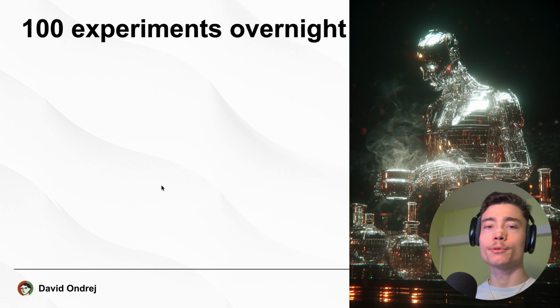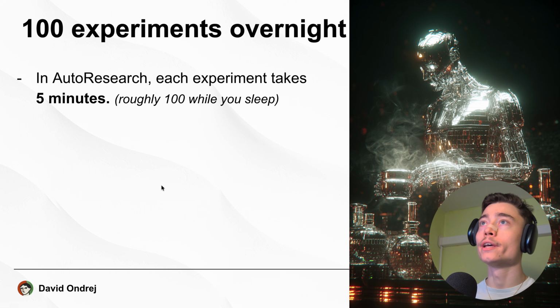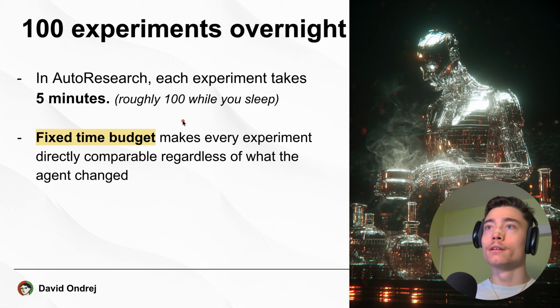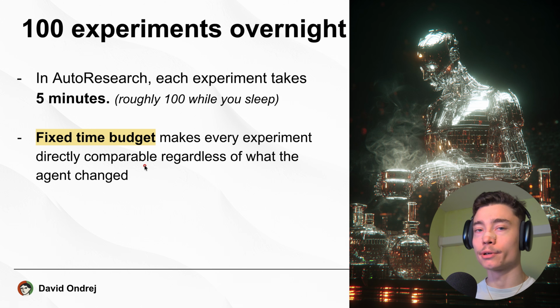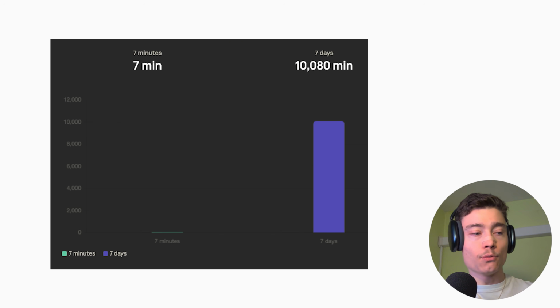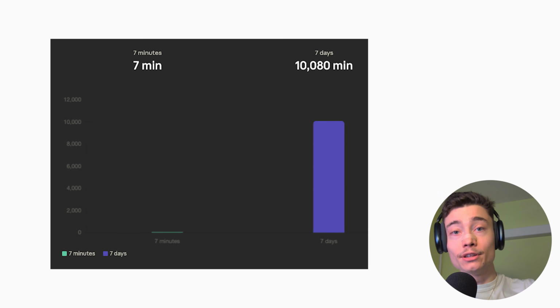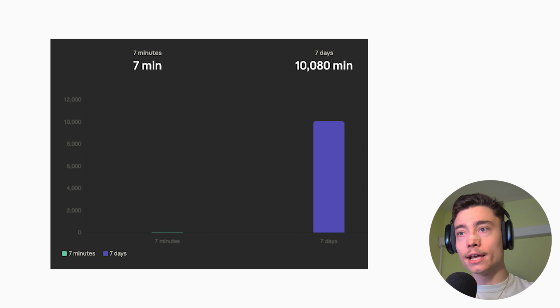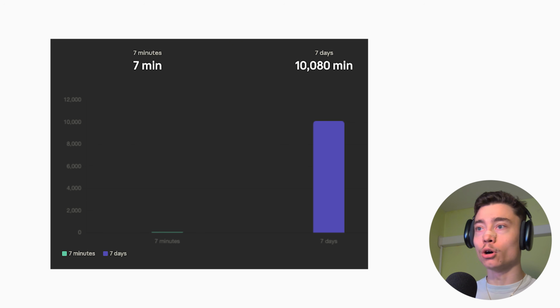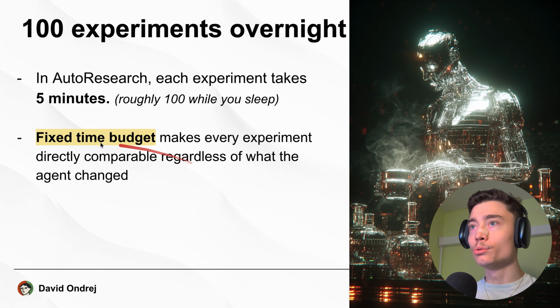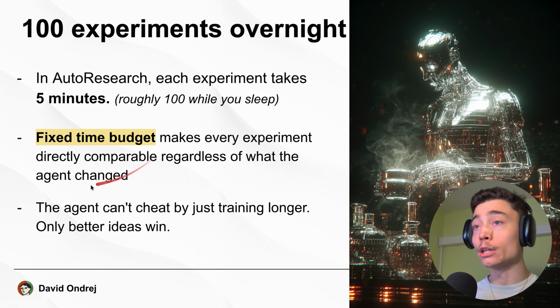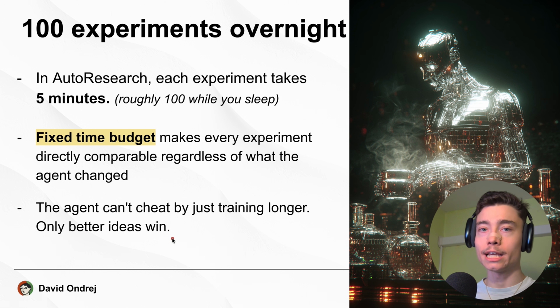So if you start it right before going to bed, it can run roughly 100 experiments overnight. Now, by giving it a fixed time budget, you make every experiment directly comparable, because let's say you're hiring for your company. If you have one applicant and you give him 7 days to complete a task, and the other one only has 7 minutes, then obviously the one who has 7 days will on average do better. So you want to make sure this is the same in AI agents. That way the agent can't cheat just by training longer or by training better ideas. Only the raw idea wins with the same time allocated.